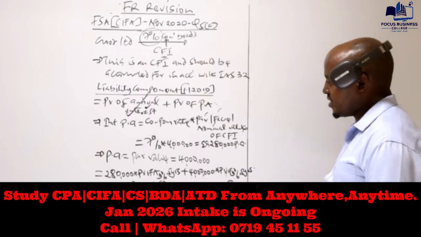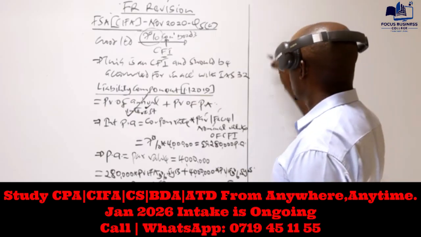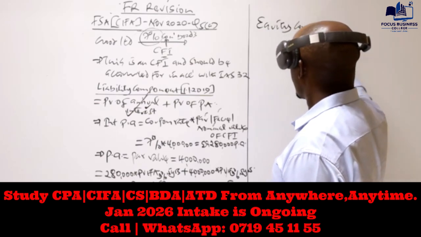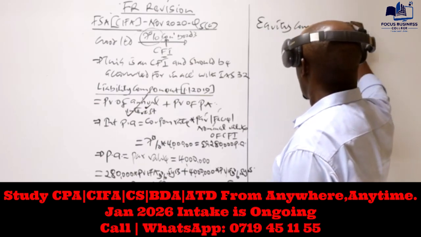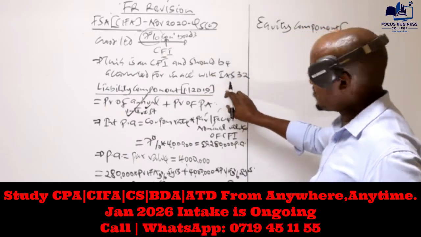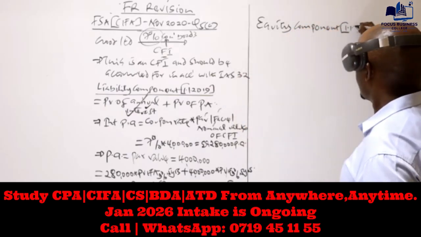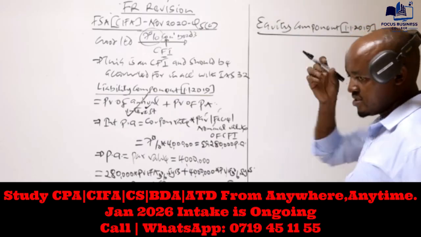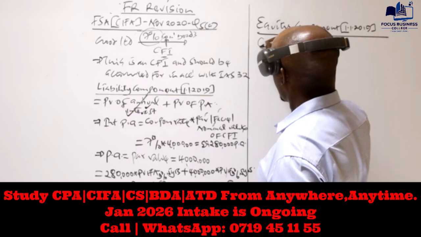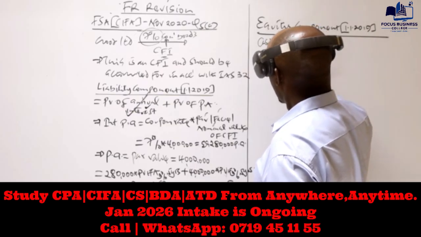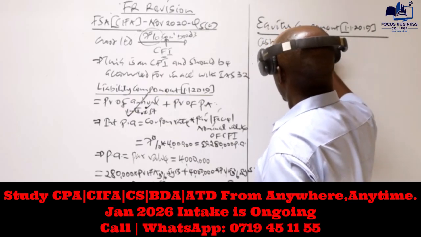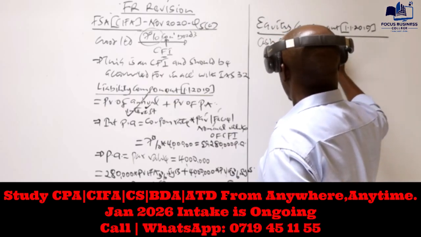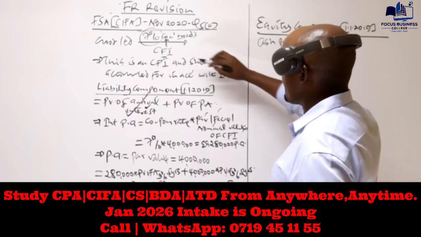Now, having computed that liability component, step number 2 is to compute something called the equity component. We also compute the equity component on the same date, 1st January of 2019. How do we compute this equity component? We take the cash proceeds, the amount of money which was received once the company issued these convertible bonds.